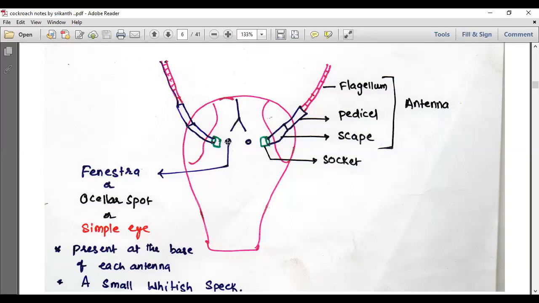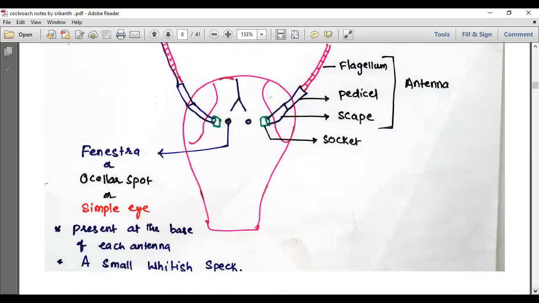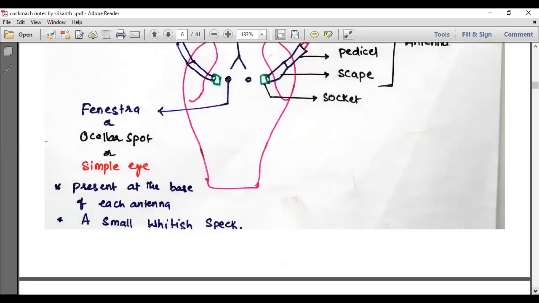Near the socket, below the sutures, you can see simple eyes. Fenestrae, or ocellar spot, or simple eye, is present at the base of each antenna. This is a small whitish speck. Speck means a dot-like structure. So in this particular diagram, we learned about the dorsal view of the head region.